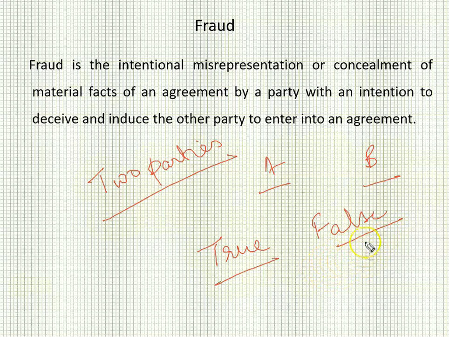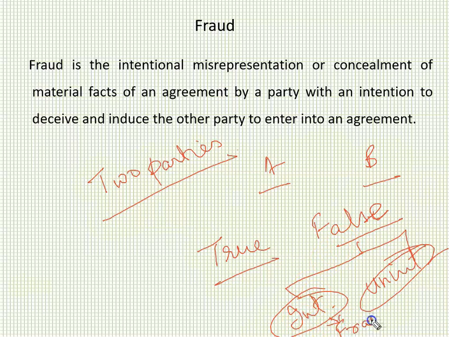When making a false statement, that may be made intentionally or unintentionally. Intentionally means knowingly, and unintentionally means not knowingly. When you knowingly make a false statement, it is known as fraud, and when you unknowingly make a false statement, we call that misrepresentation, right?